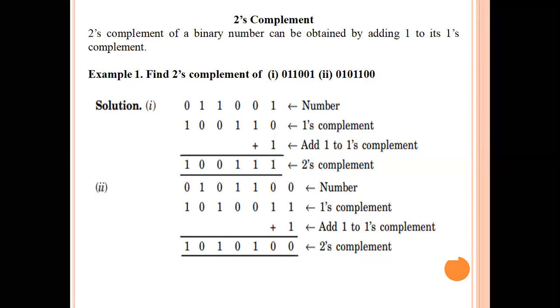When you perform addition, suppose you are going to add 19 plus 3. 9 plus 3 means what will happen? 12. So 2 will be written down and 1 will be added up. Similarly, if these two are ones, then 0 will be written here and 1 will be sent to here. Then again we perform 1 plus 1. 1 plus 1 means 0 with a carry 1. That's how we are going to represent the 2's complement.